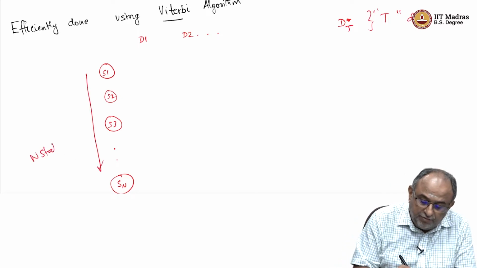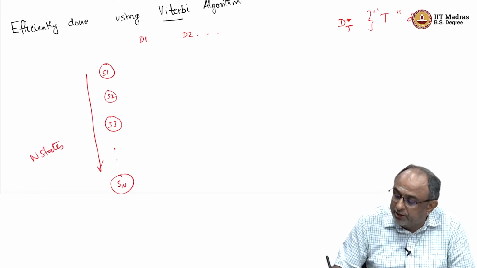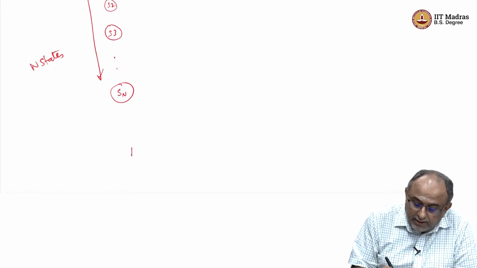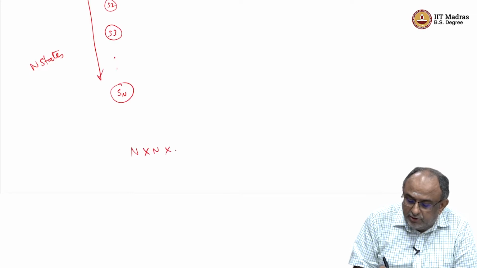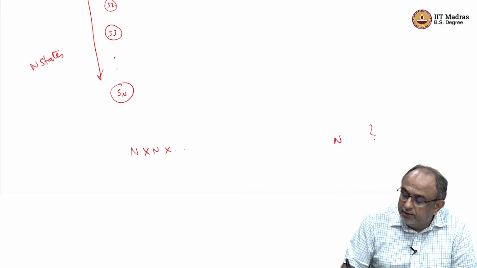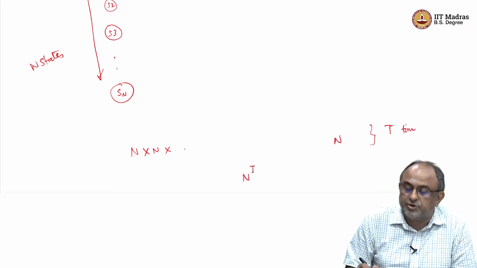If I had to do the Viterbi path evaluation, it will be n into n, all the way up to t times, and therefore it will be n raised to the power of t.